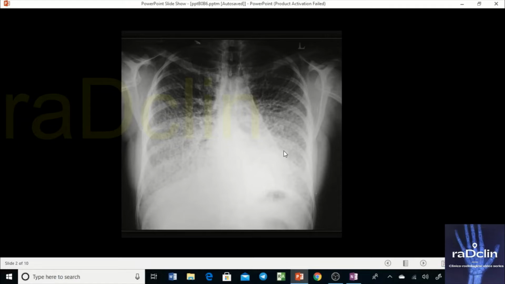If you look at the chest X-ray, we can clearly see bilateral lung fields showing increased density, and the increase in density is characteristically in the lower zones. Lower zone predominance is seen, and this increased density is clearly causing obscuration of adjoining structures. The right and left hemidiaphragms are absent or near absent, because they are obscured by the increase in density. Similarly, the right and left heart borders are not that discernible, because they are silhouetted by the increase in density in the bilateral lower zones. That's what we can see on the X-ray.